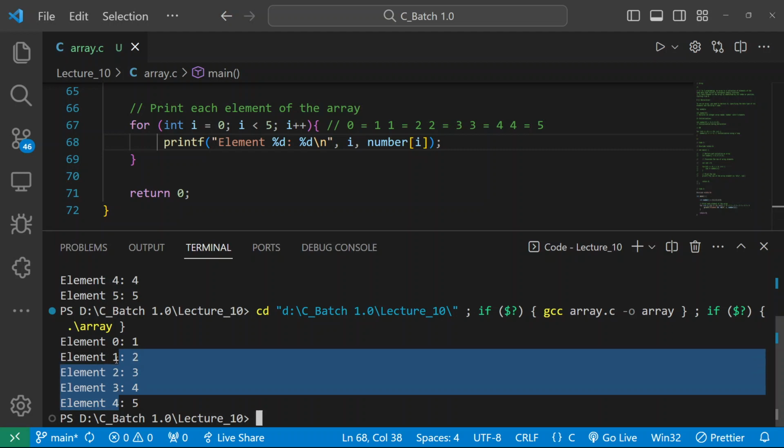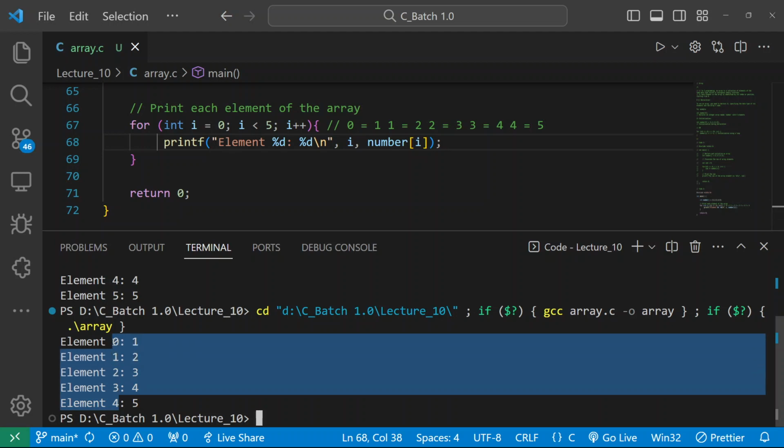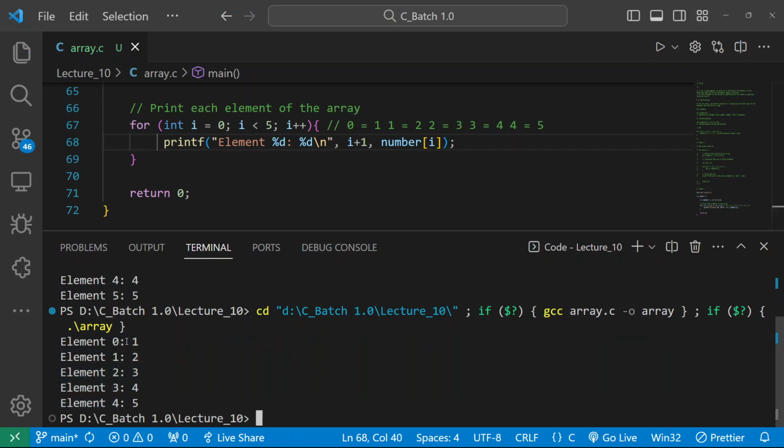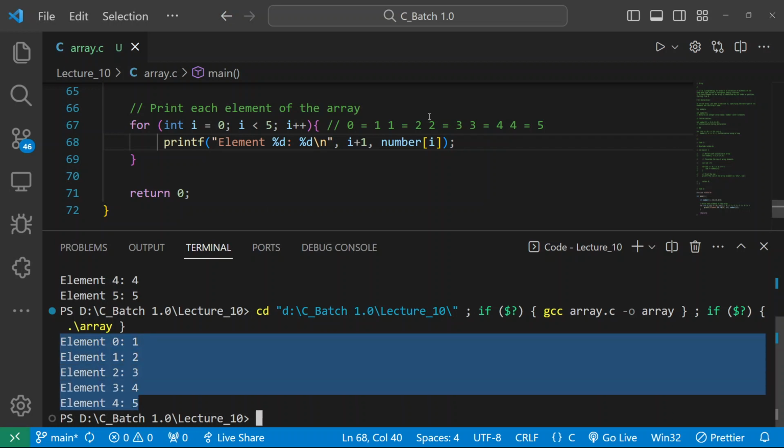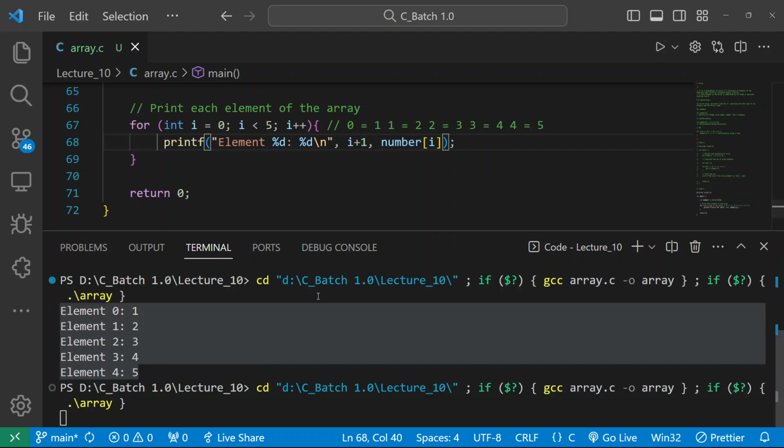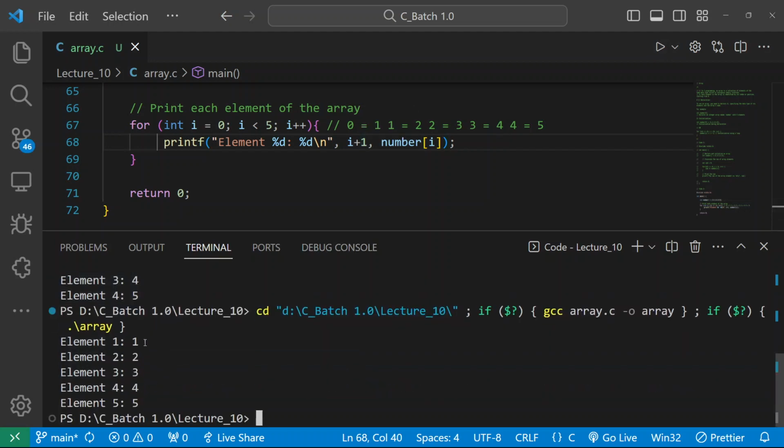This is your index. To avoid this, I made a simple change in front of you, that is i plus 1. That was not any big deal. You can see 0, 1, 2, 3, 4. According to the code, it is correct, but I need element 1, 2, 3, 4, 5. That's why I wrote i plus 1. After running it, you can see the output: element 1, 1, element 2, 2, element 3, 3, element 4, 4, and element 5, 5.